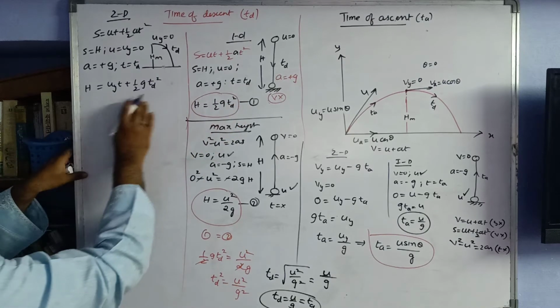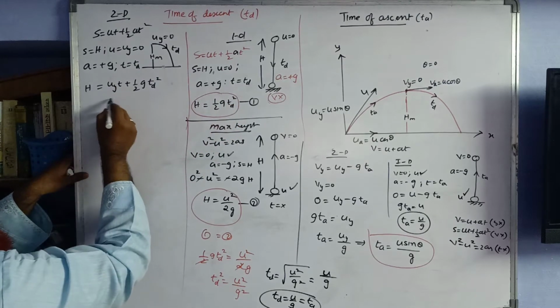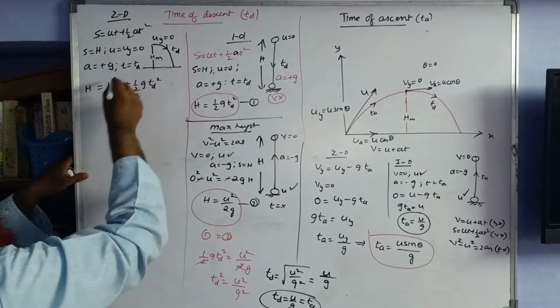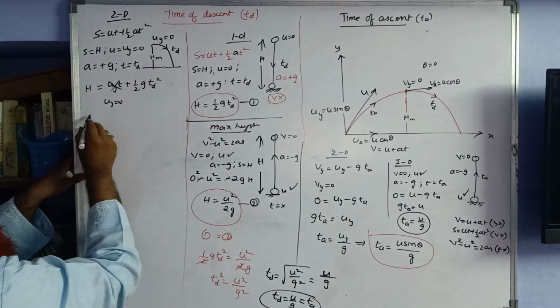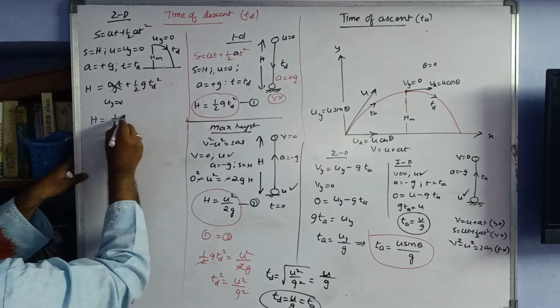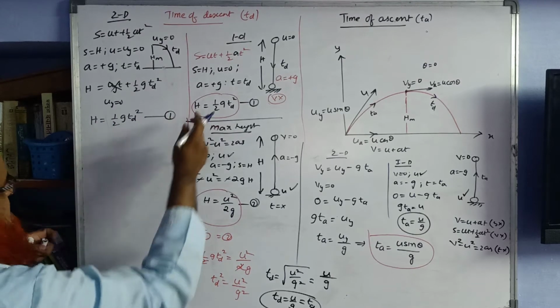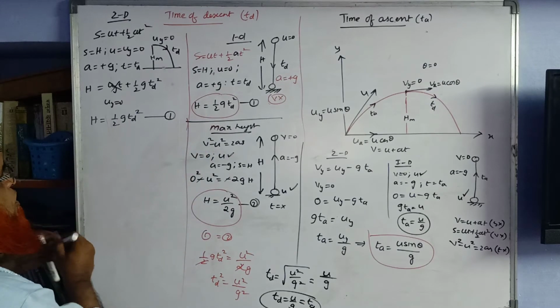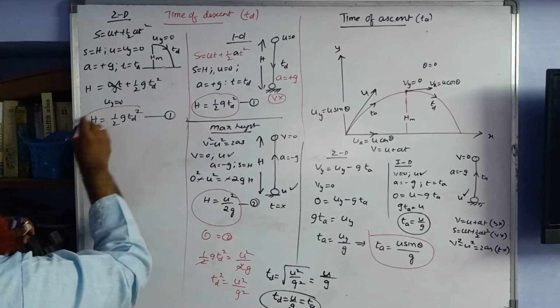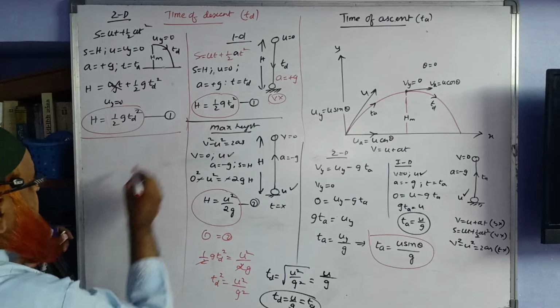Uy is going to be 0 as we have said here. Therefore H is going to be half G TD square. This is equation number 1 here. Same equations you are getting for both 1-dimensional projectile and 2-dimensional oblique projectile.